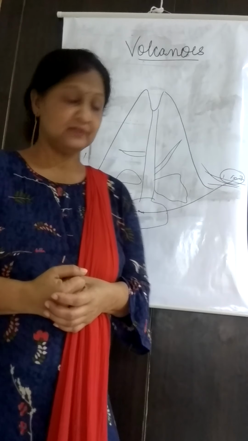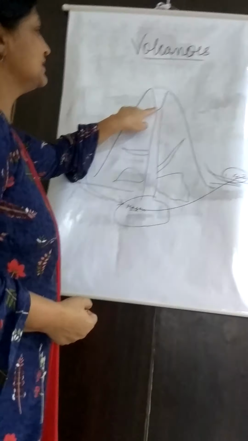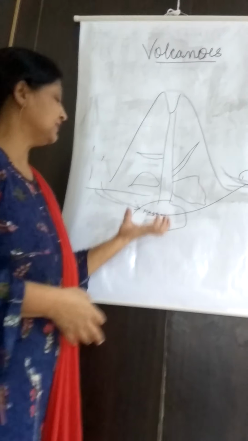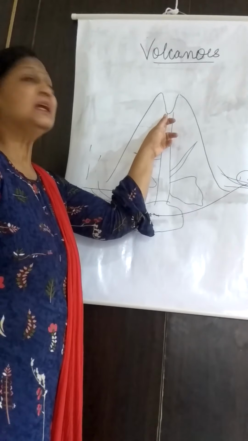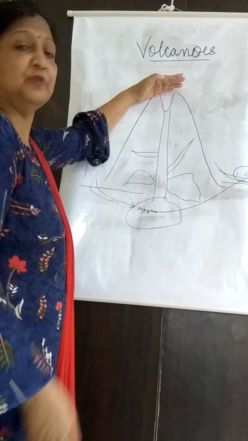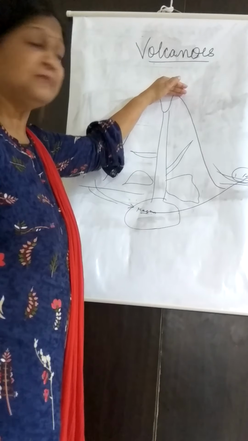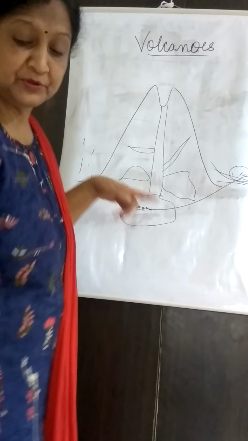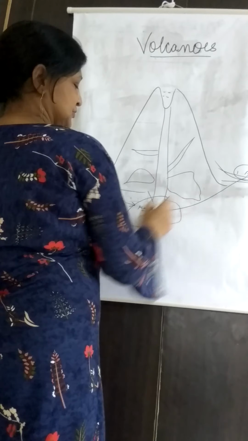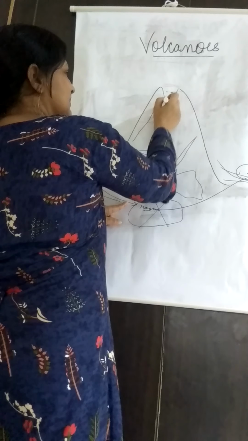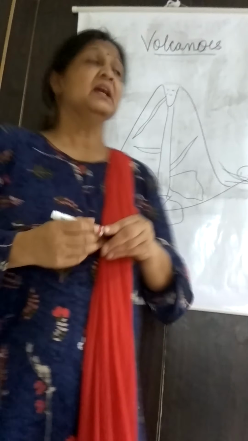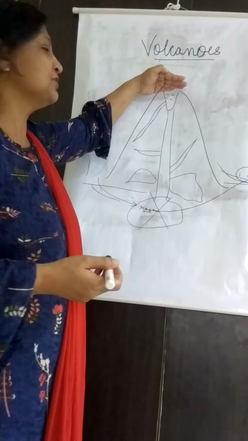Now, crater lakes. The crater is the mouth part of the volcano. When the volcano becomes extinct, no lava remains and no magma remains, and when rainfall occurs, the crater fills with water. No eruption happens, so lakes develop in this region, and several rivers start originating from there. Continuous rainfall keeps the region filled with water.